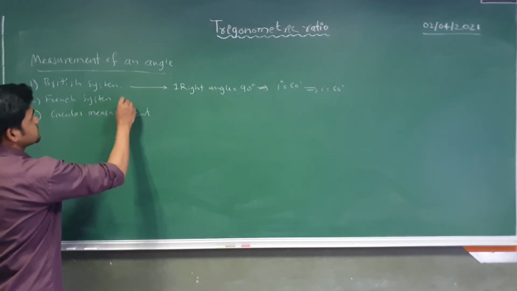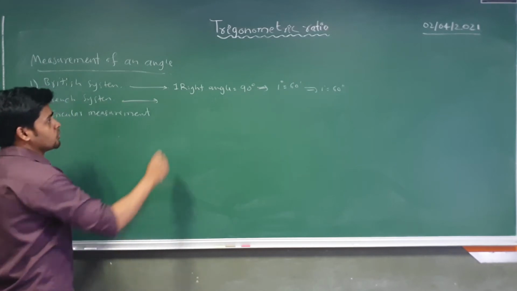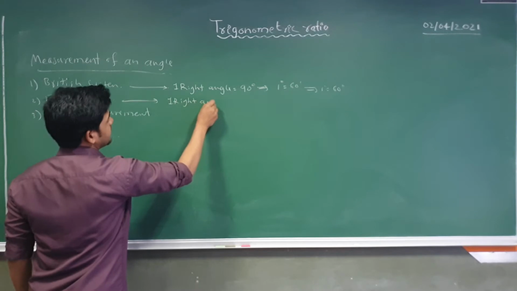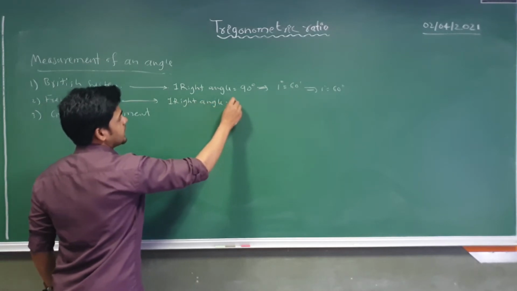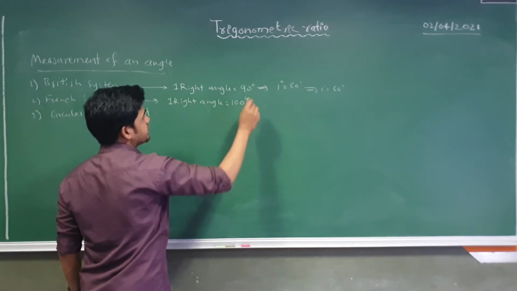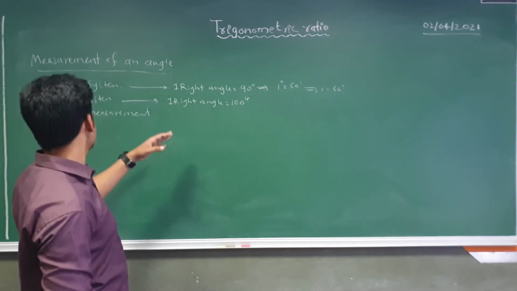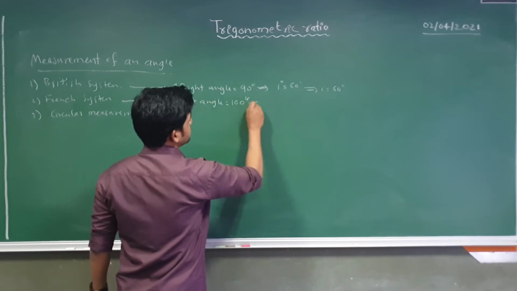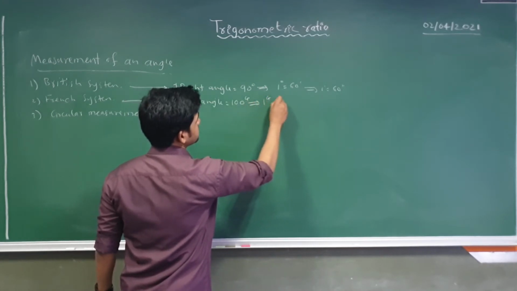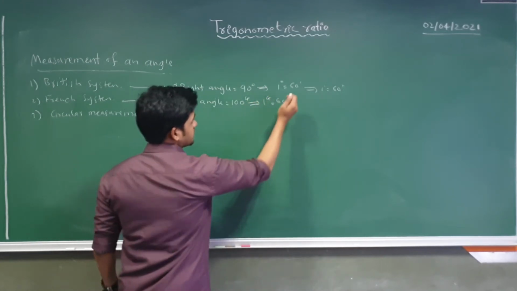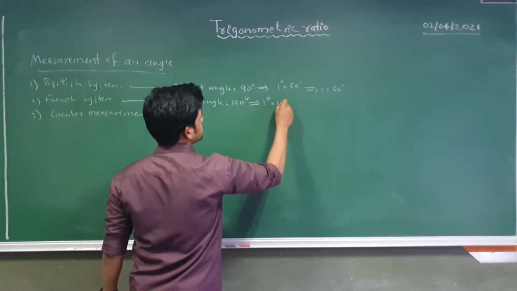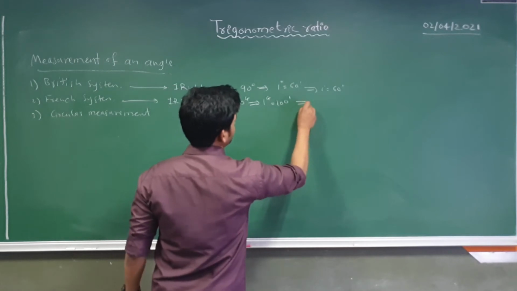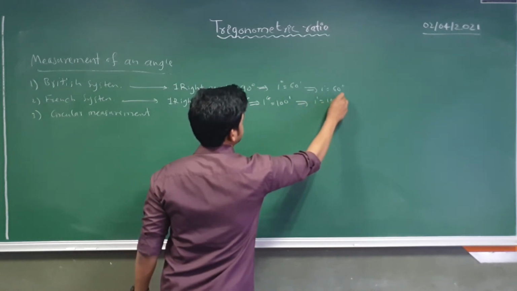And in the French system, one right angle is nothing but 100 grade. Just see here, 100 grade, and 1 grade is nothing but 100 minutes, and 1 minute is nothing but 100 seconds.